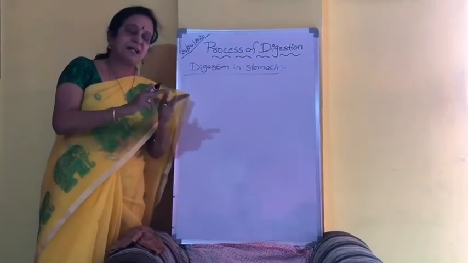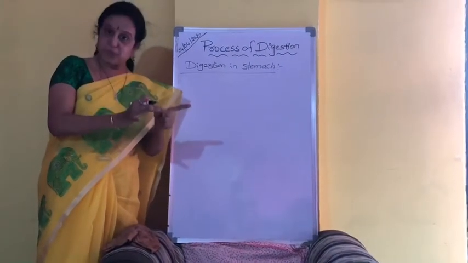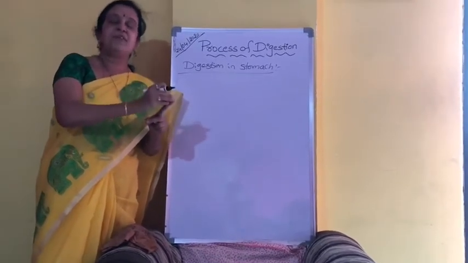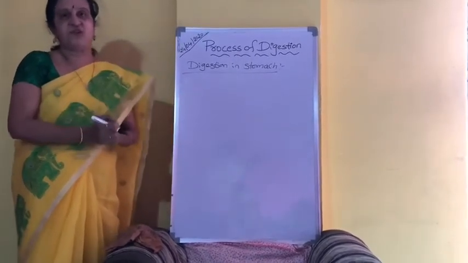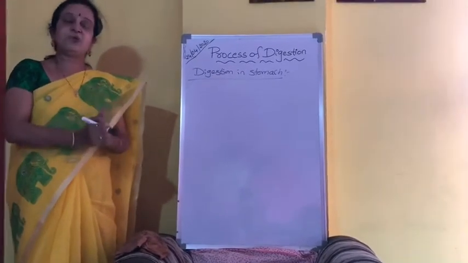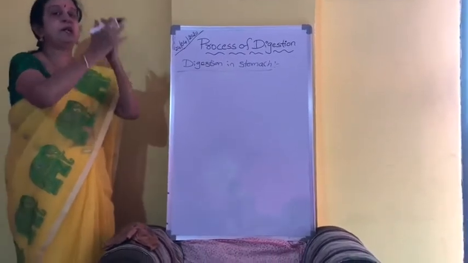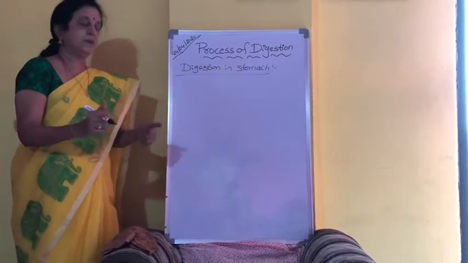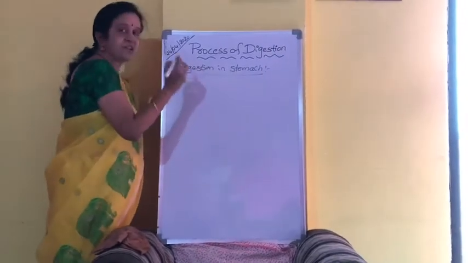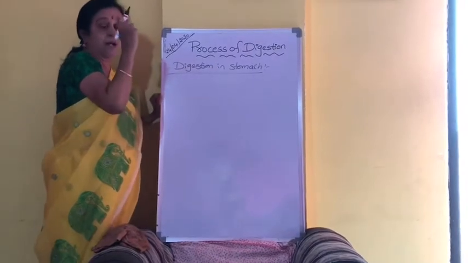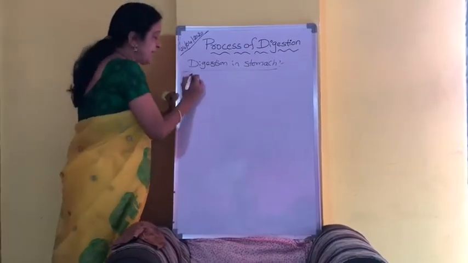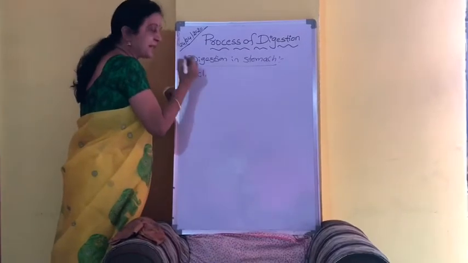So cardiac and pyloric will secrete the mucus, whereas the fundic, the middle one, will be producing the gastric juice. And do you remember what the components of gastric juice are? Gastric juice has an acidic pH of 1.5 to 2, with various components like HCl,